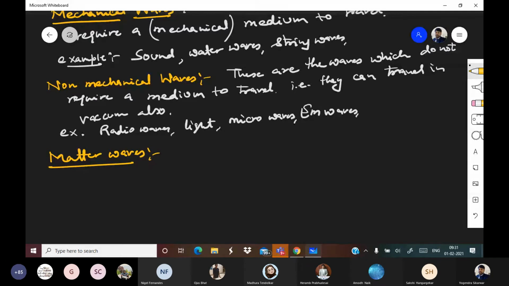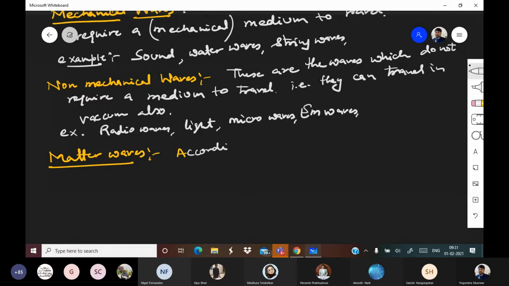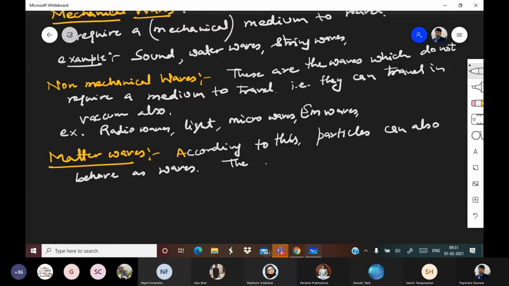According to this theory, particles can also behave as waves.